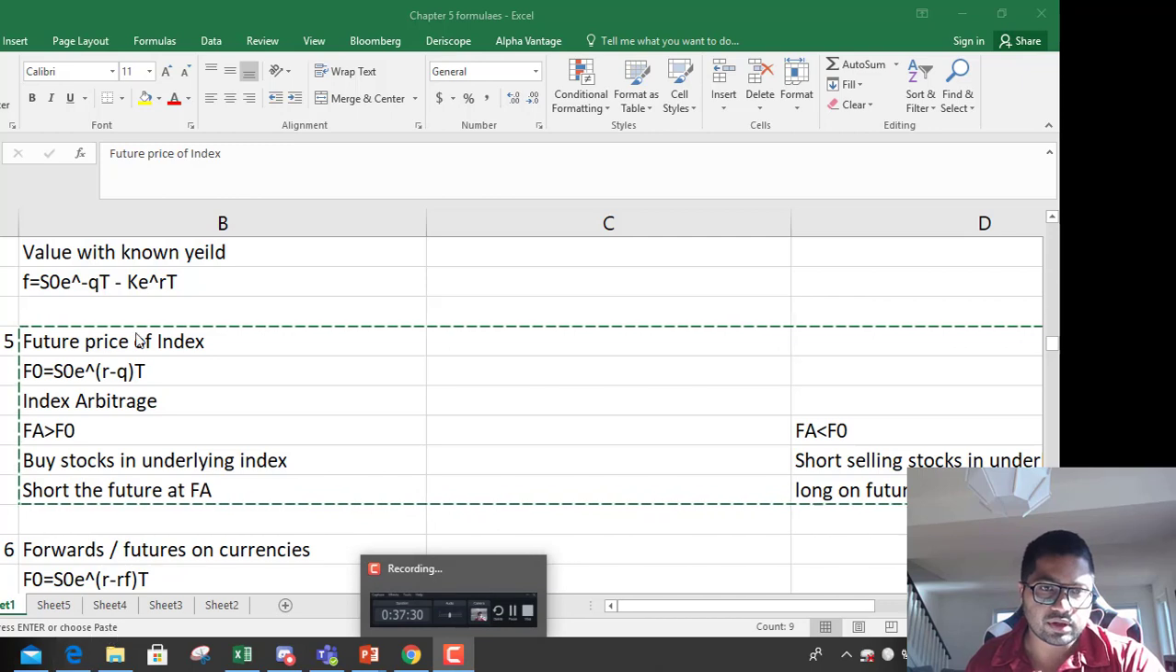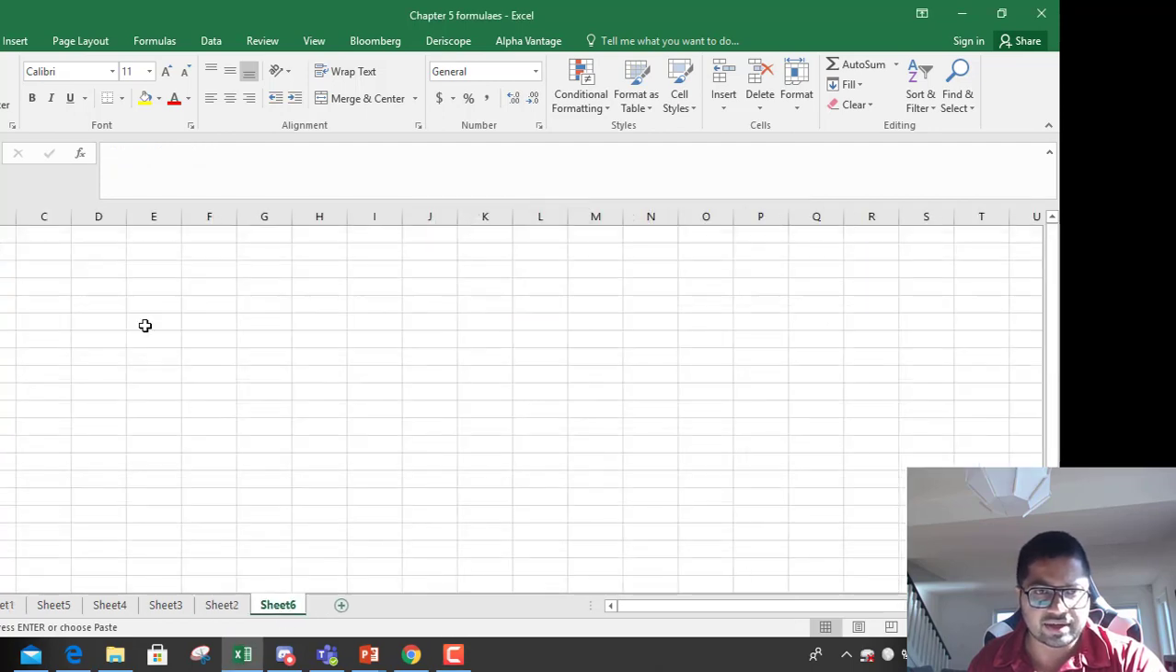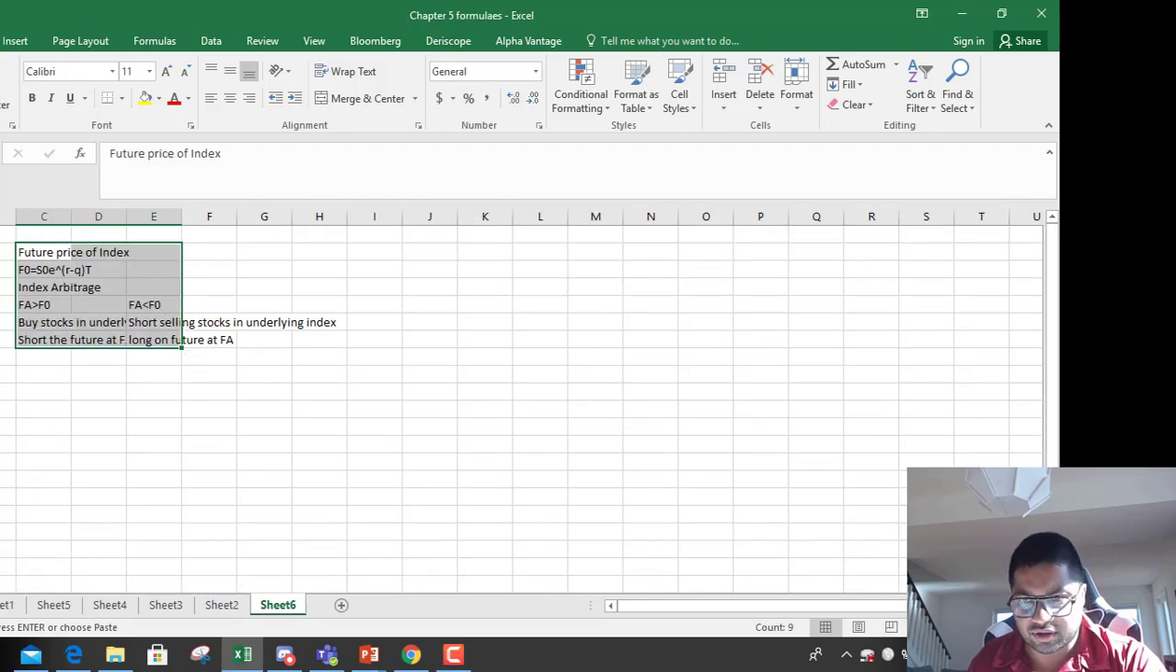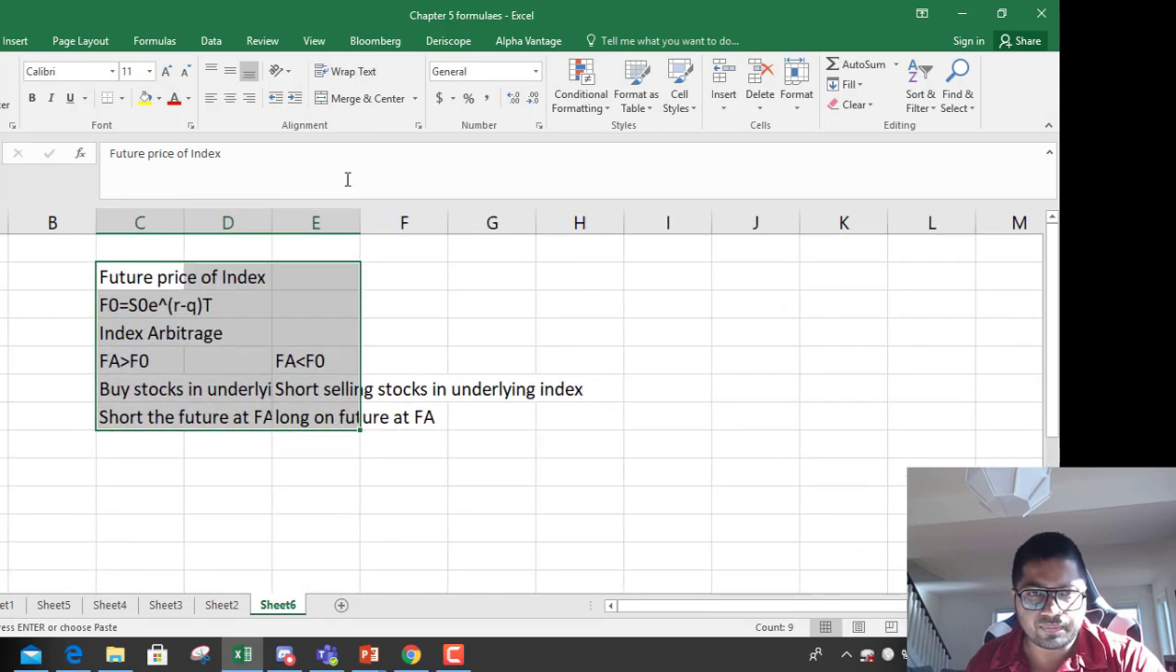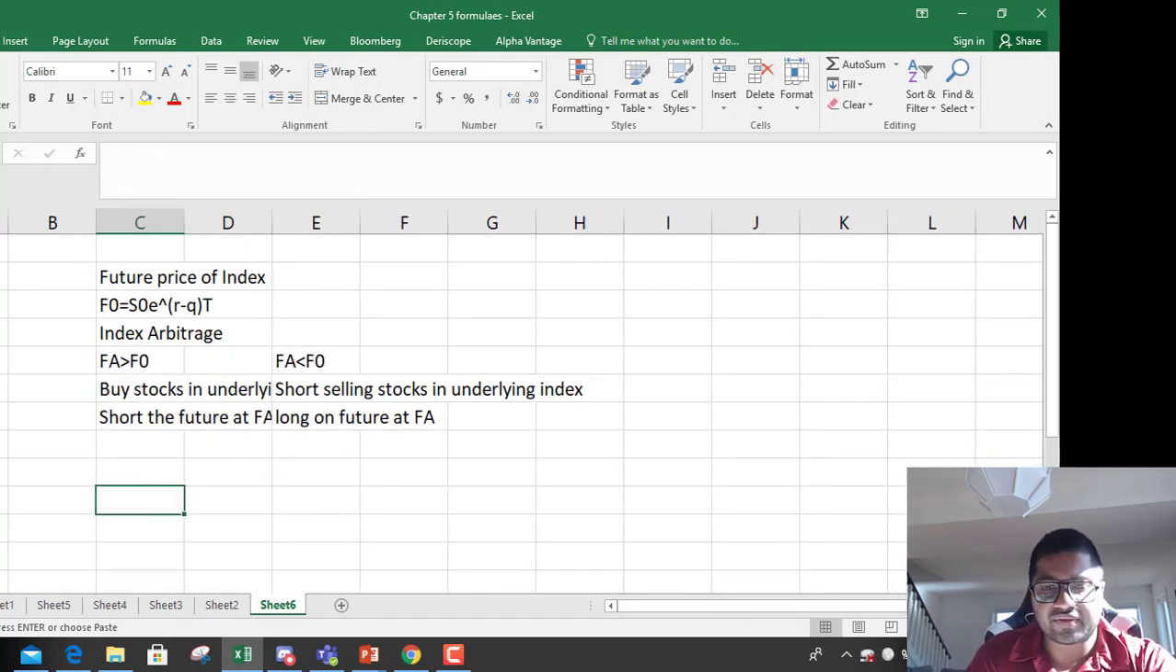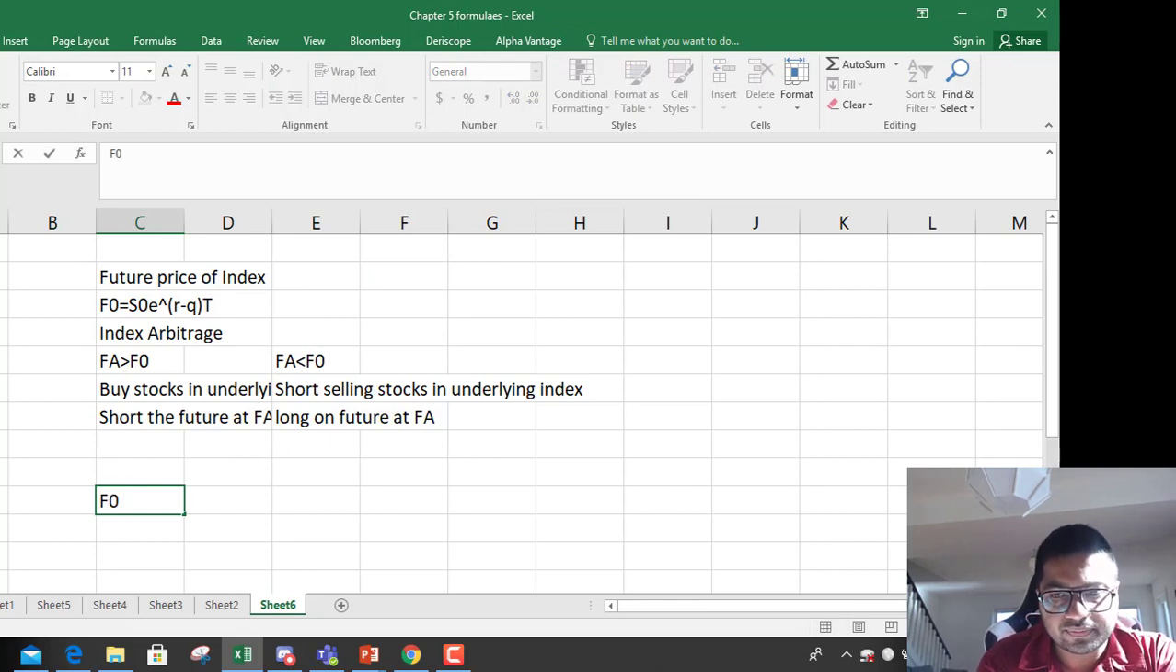Okay, so let's continue. Next is future price, how to calculate on an index. Indexes are also like stocks, they have dividend yield, so it is relatively easy, but there is also the question of arbitrage. So future price of an index F0 equals S0, that is current spot, multiplied by exponential R, that is risk-free rate, minus dividend yield Q, and then time.